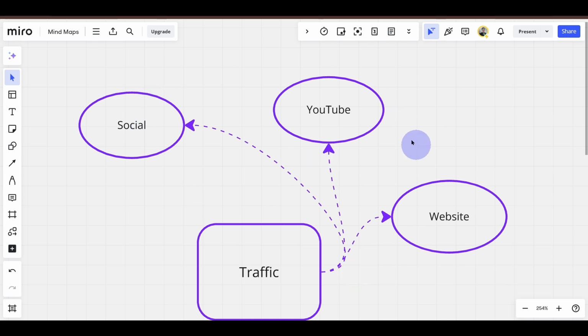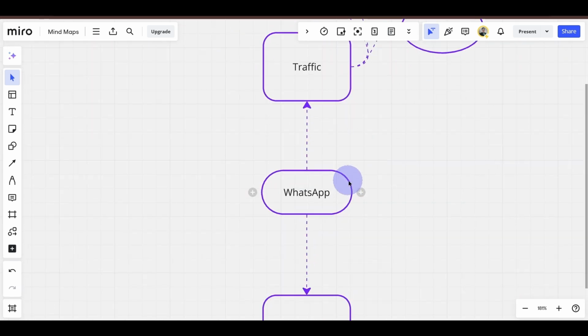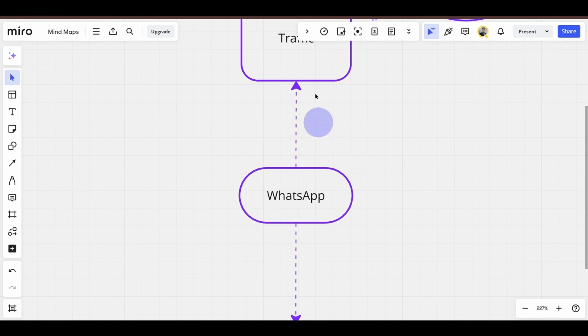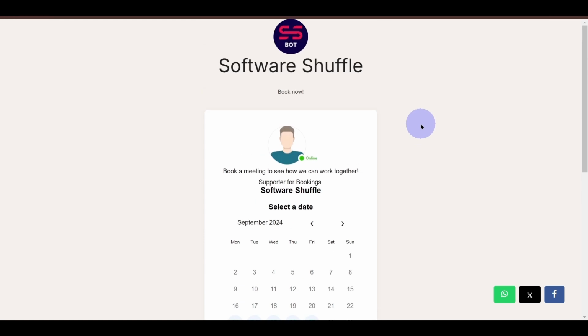Once you create adequate content focusing on your target audience, you get the traffic. Once you get traffic, you want to send them to a landing page, right? A page like this, as you can see over here. This is a very simple, very easy to make form.